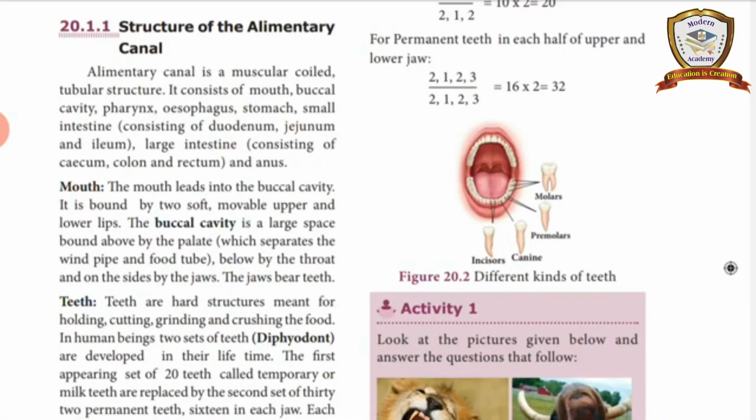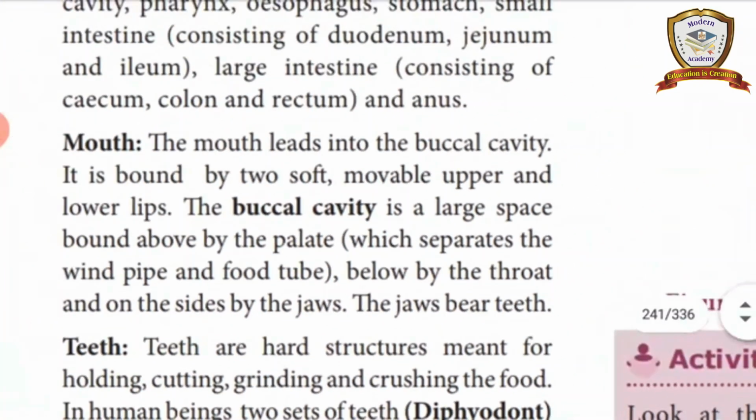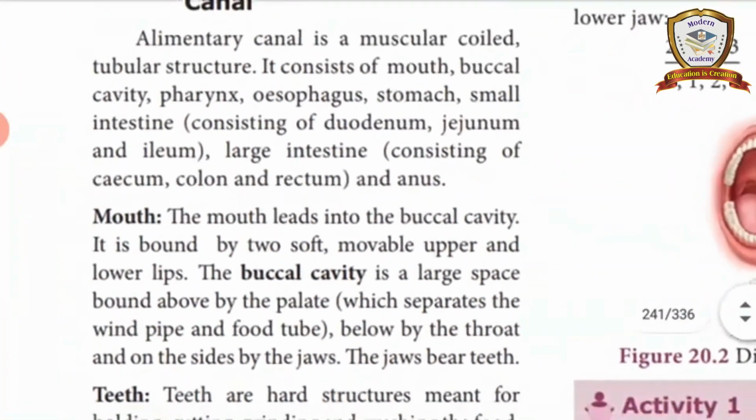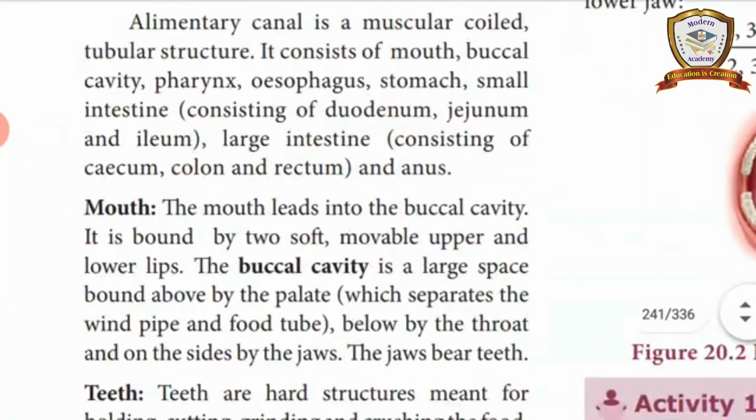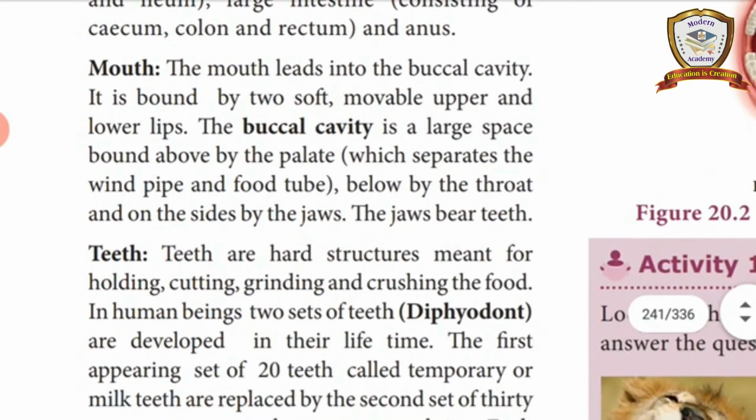Okay. In the alimentary canal: mouth, buccal cavity, pharynx, esophagus, stomach, small intestine, large intestine, anus. So mouth also we completed.